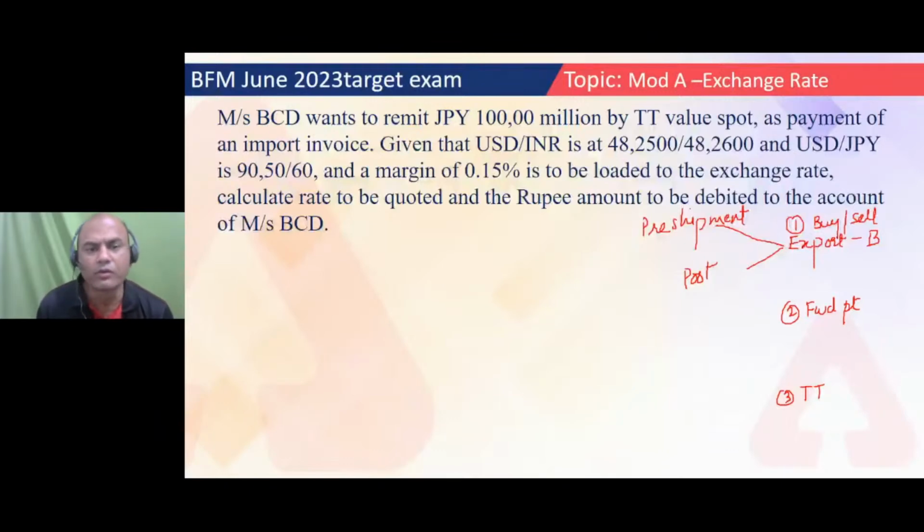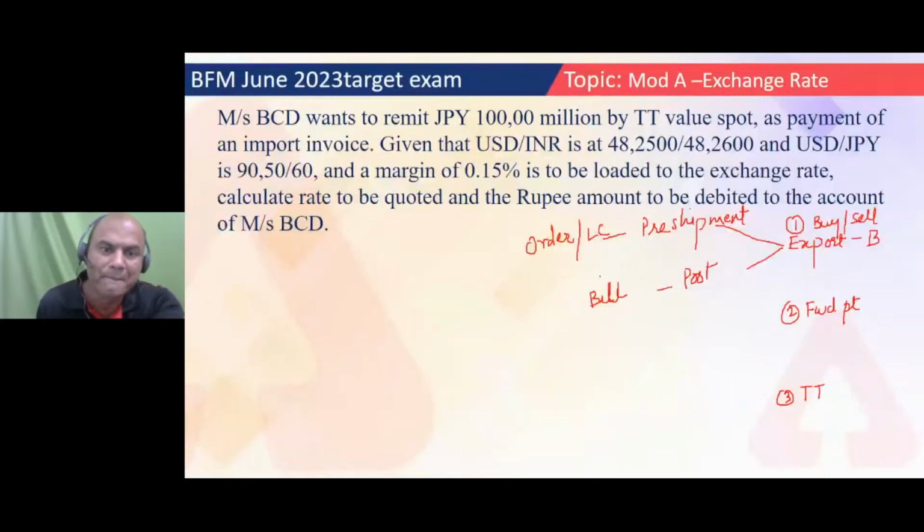How will you come to know whether it's pre-shipment or post-shipment finance? What will be the document name over here? In pre-shipment finance, they will give you an order or LC. Two words will be there: order or LC. And in post-shipment, there will always be a bill. Whenever you see these words, you should understand whether it is pre or post.